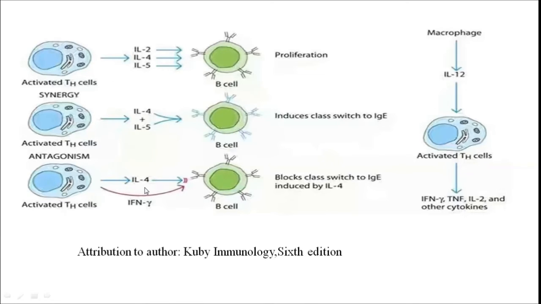So interleukin 4, as you know, its main function is to proliferate and it may induce class switching. So if we see the effect of this interleukin 4, its effect will be neutralized by interferon gamma. So when interferon gamma is present along with interleukin 4, it will block the class switching to the IgE class of antibody which was induced by interleukin 4.